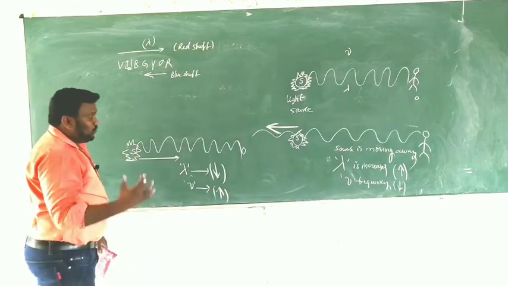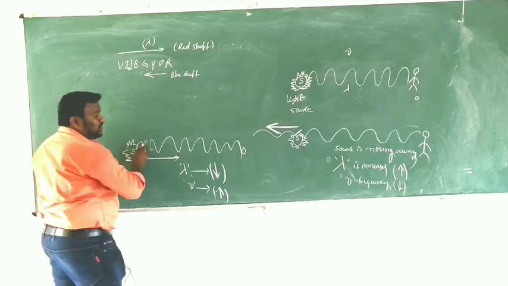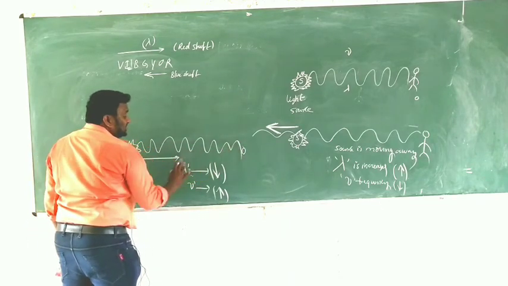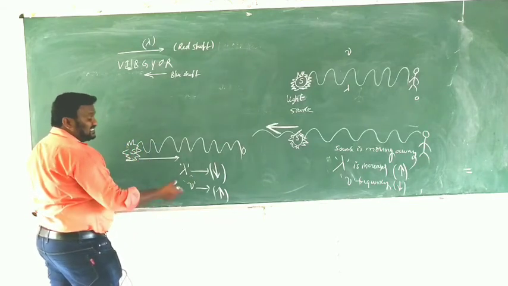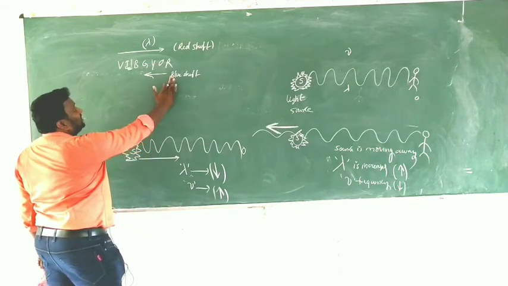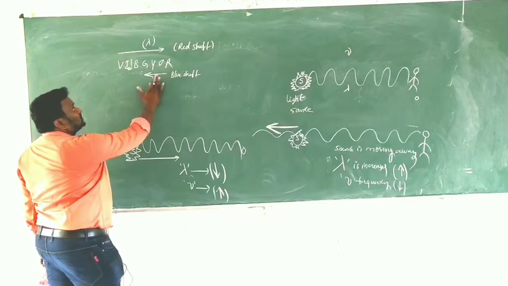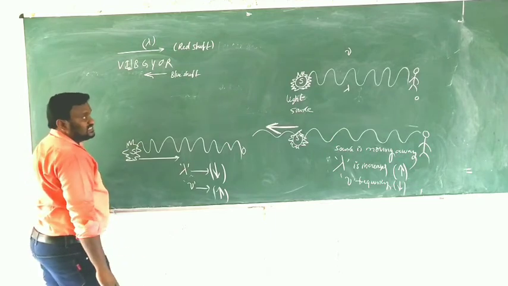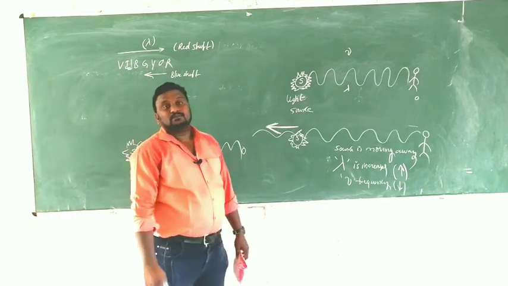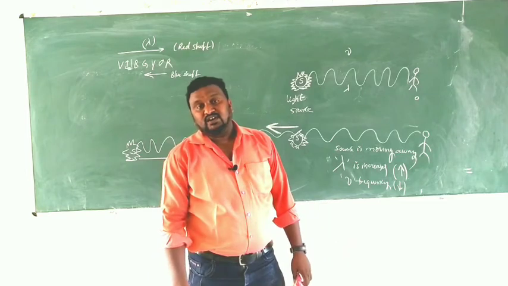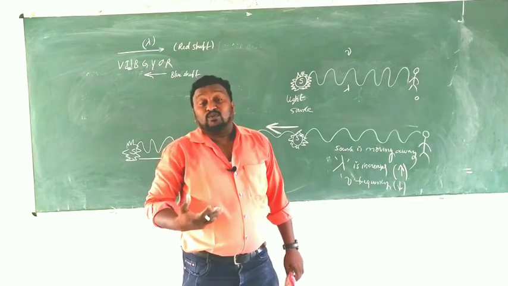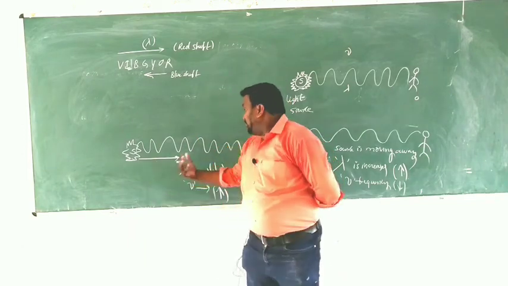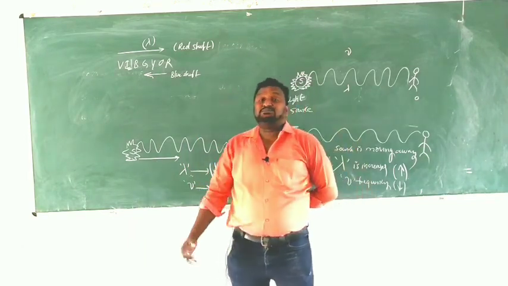That means when the source is moving towards the stationary observer, the frequency increases. In a spectrum, if you are moving towards the blue color, the frequency increases and the wavelength decreases. That's why it is called blue shift. When we can observe the blue shift, the source is moving towards the stationary observer.